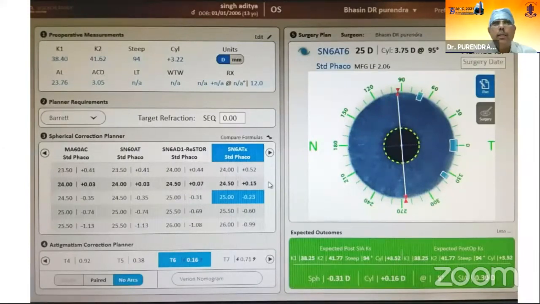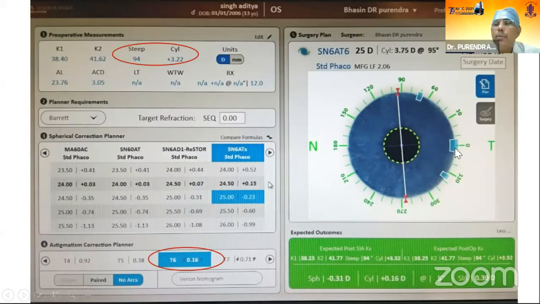Then we have to send the axis, the amount of cylinder, axial length and all to the company, or maybe we can do it ourselves. This tells us that the patient has plus 3.22 diopters of cylinder at 94 degree axis, and the recommended IOL power is the T6 model of Alcon, which will give us a residual cylinder of 0.16 diopters.